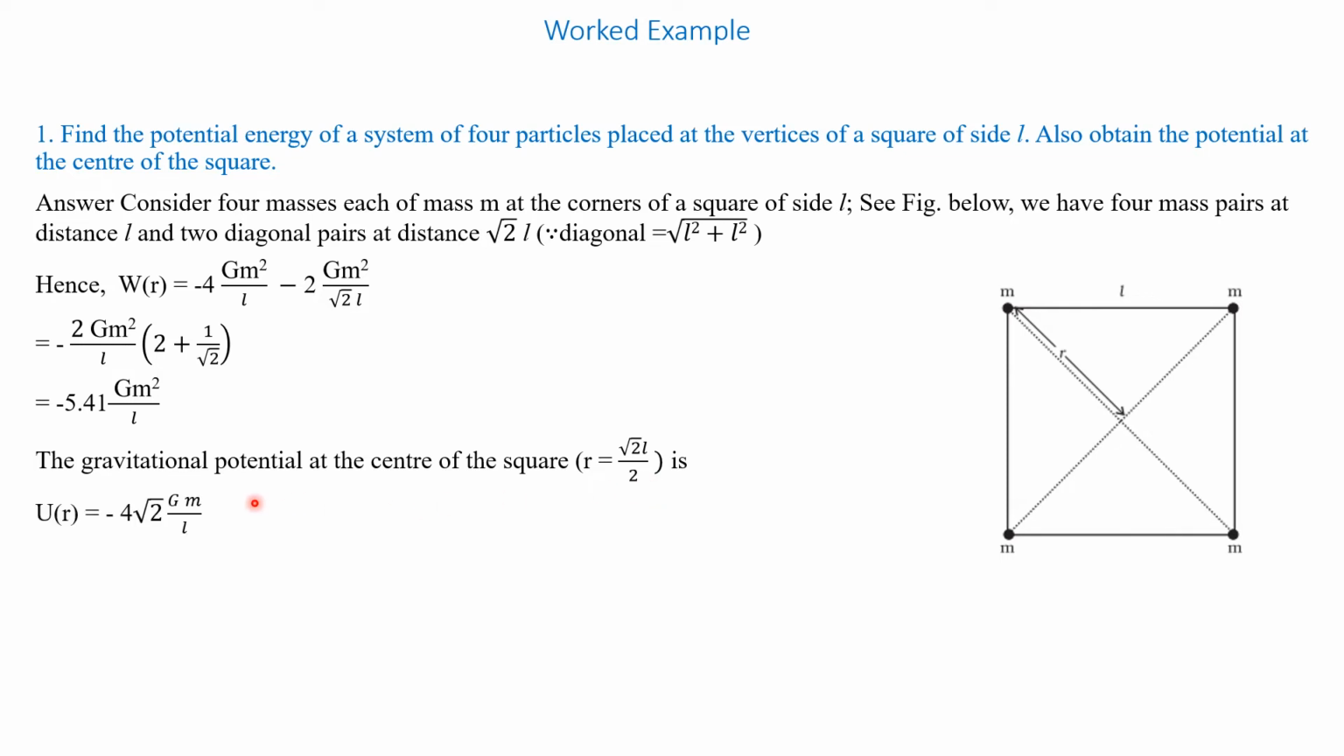Therefore, the potential U at the distance r will be equal to minus 4 square root 2 G m divided by L.